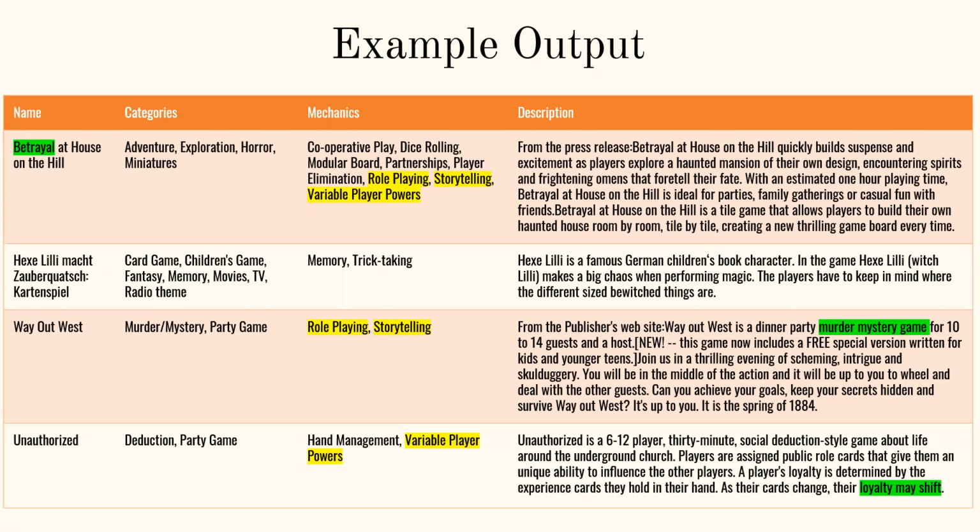example is Betrayal at House on the Hill. It's a storytelling game, and it has a betrayal at the end of the game, somewhere in the middle. So there is role playing involved. So the recommended games have role playing, storytelling, variable player powers, etc. And remember, the recommendations are based only on the description, and I believe that it's a pretty good recommendation because the mechanics match, the categories match, and some of the themes match.